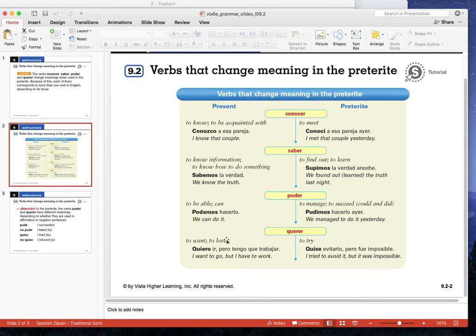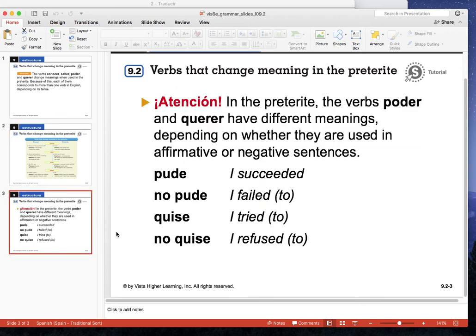And then querer in the present tense means to want or to love. And in the past it means to try. Right? So quise evitarlo, pero fue imposible. And you also already know the irregular conjugation of querer and poder from the previous lesson. In the preterite, that is, the irregularities.